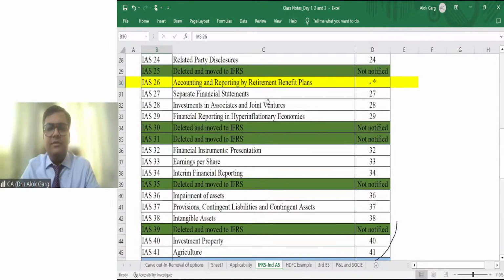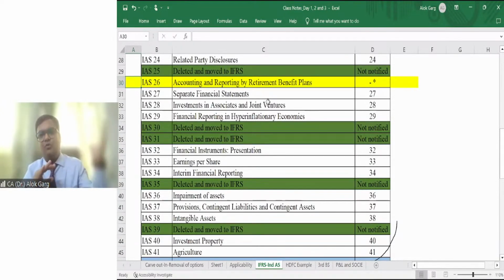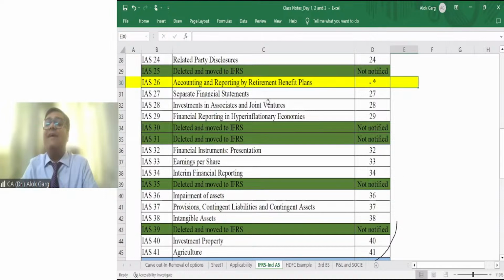When I'm talking about India, Ind AS is not applicable to non-corporate entities like trusts. So this IAS 26 is applicable to the trusts which are maintaining retirement benefit plans, right? For example, you have created a trust and the trust is maintaining your pension fund. The trust is maintaining your gratuity fund. So IFRS is applicable to this trust also globally, but in India, Ind AS is not applicable to trusts. That is why we have not notified Ind AS 26. Although IAS 26 is there, Ind AS 26 is not there.